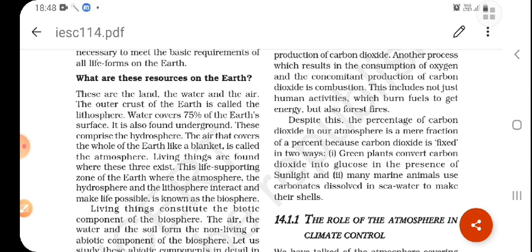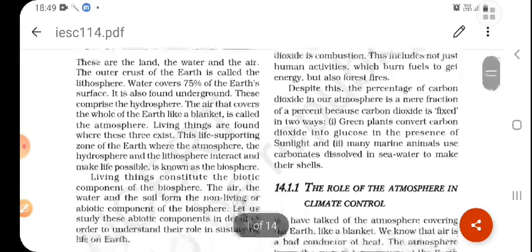Living things are found where these three exist. Which three resources? Lithosphere, hydrosphere, and atmosphere. The lithosphere consists of our earth crust, that is our land. The hydrosphere consists of our water resources, which is 75% of the earth's surface. And the third one is the air, that is the atmosphere around us.